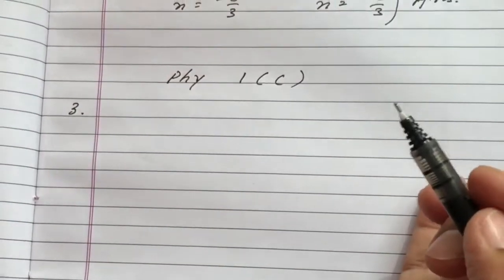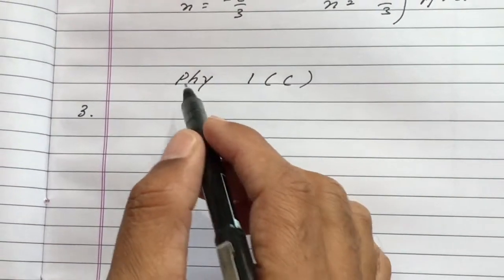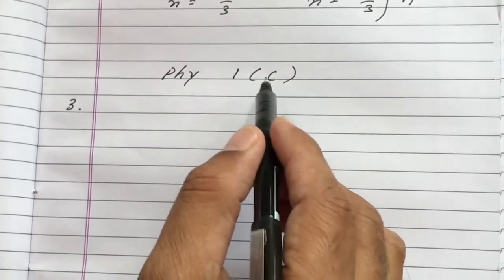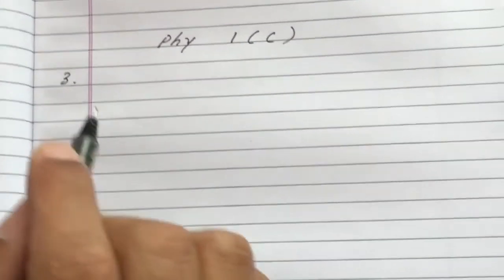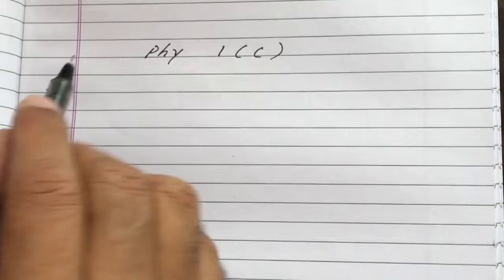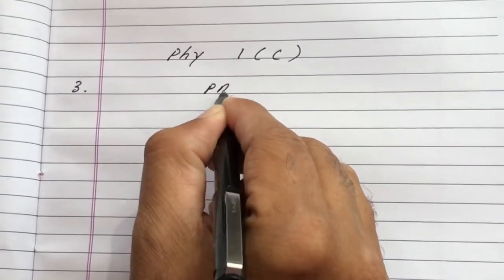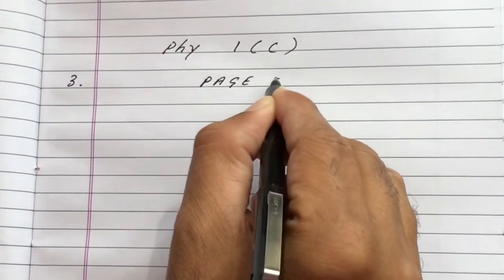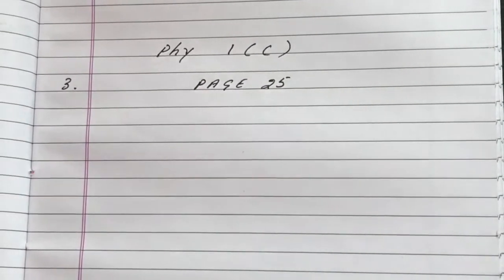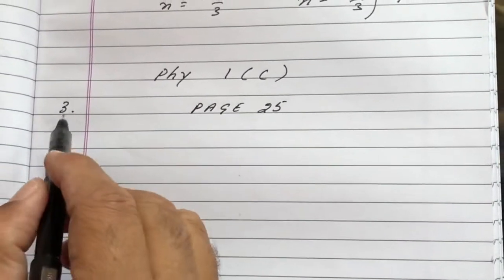So it will be beneficial for all of you. So physics exercise 1c, numerical number 3, page number 25.